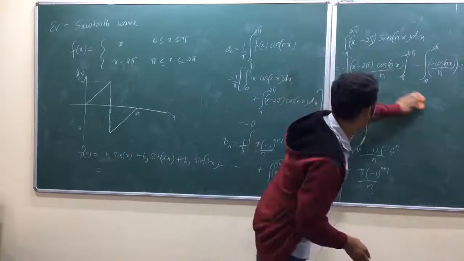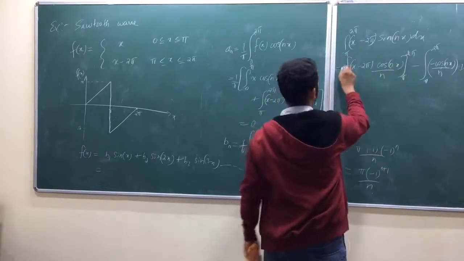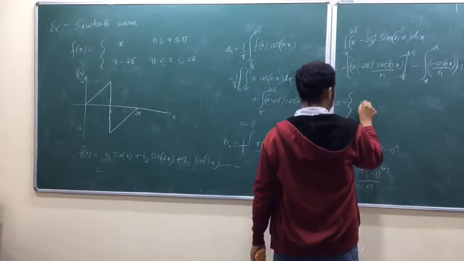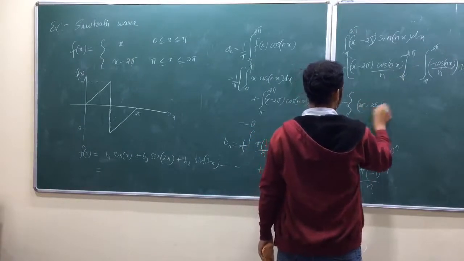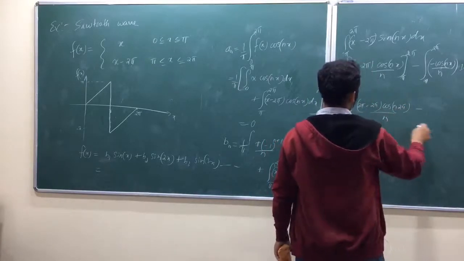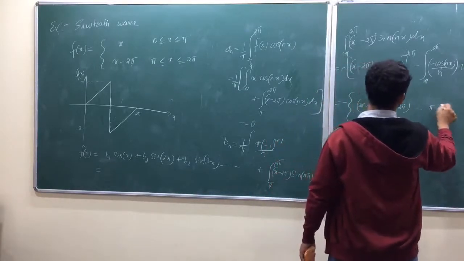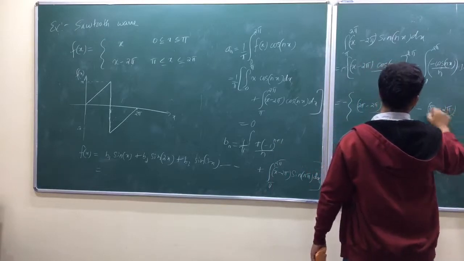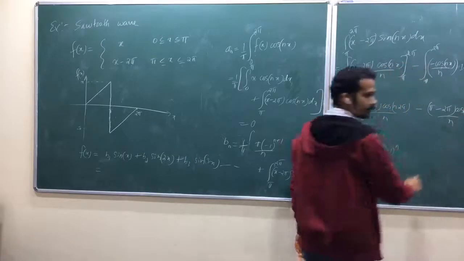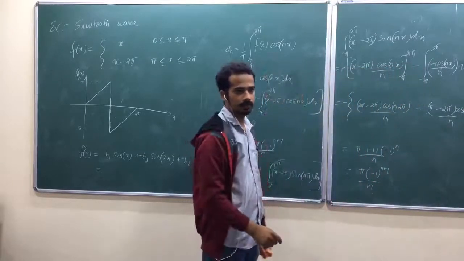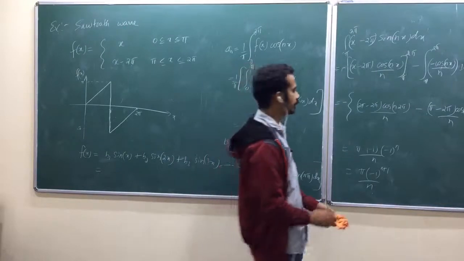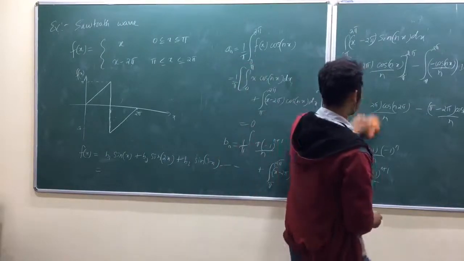So if you are a beginner, look here, you have to do it like this. You have taken the negative sign outside, is that okay? So you have to do like this: 2 pi minus 2 pi cos of n 2 pi, upper limit minus lower limit. What is that one? Pi minus 2 pi cos of n pi divided by n. You have to do it like this, is it okay? Otherwise you will make the mistake. After some practice you can substitute that directly.